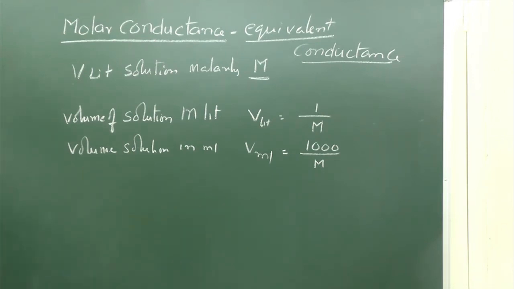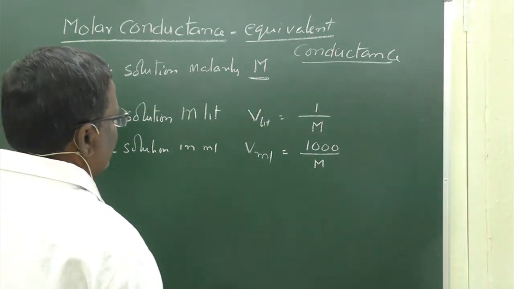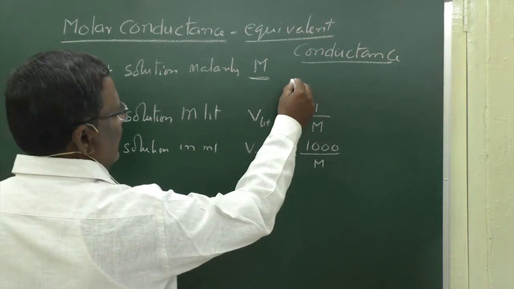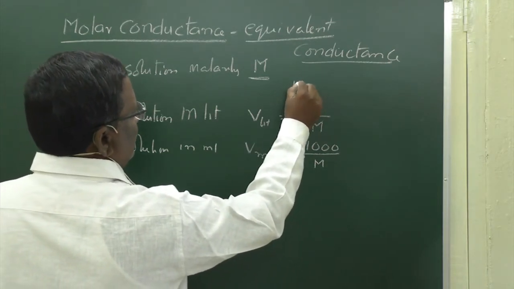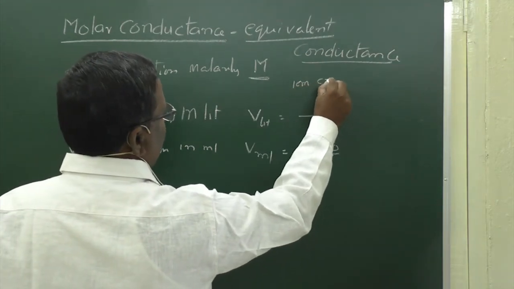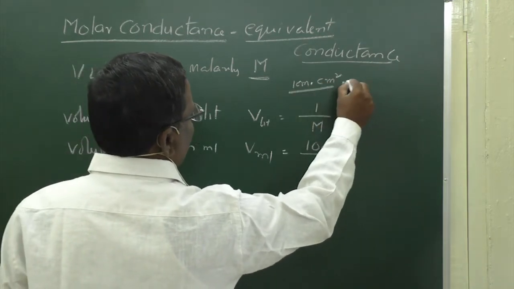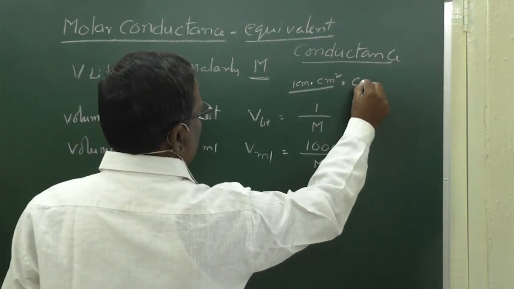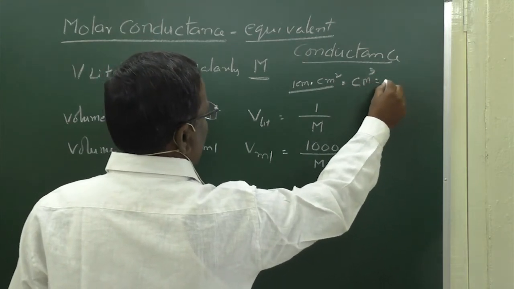But the specific conductance means the conductance carried in 1 centimeter length and 1 square centimeter area, that is, 1 centimeter into centimeter square, which will be a cubic centimeter. This cubic centimeter is nothing but 1 ml.